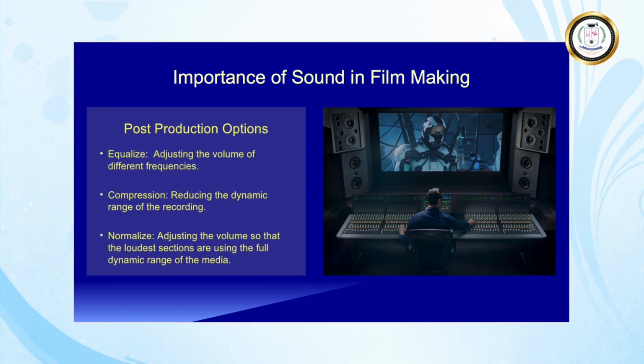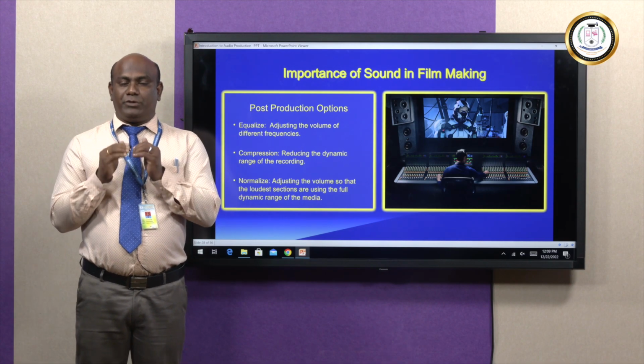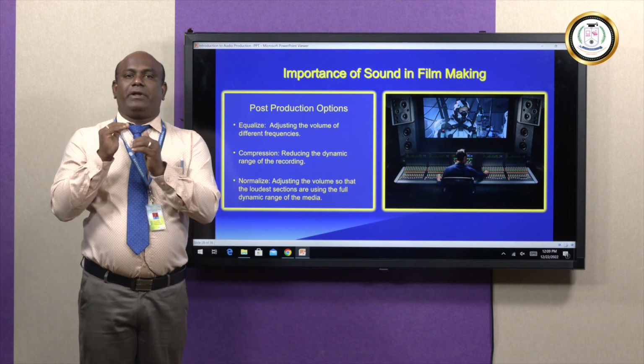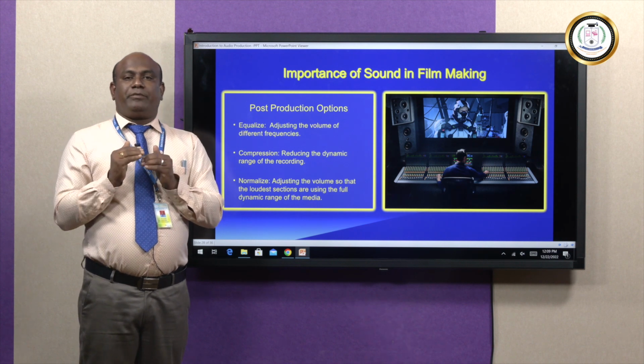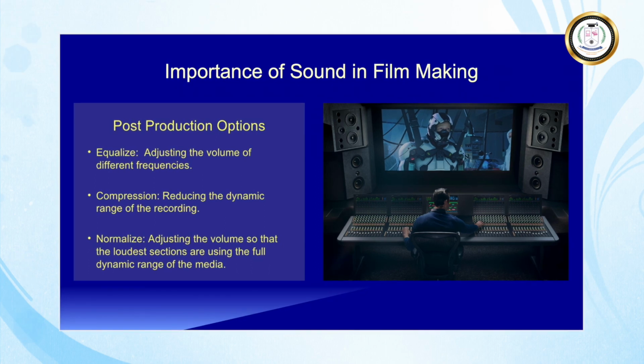Equalizing is nothing but adjusting the volume for each character. Sometimes we need to increase a particular frequency for a particular character, and sometimes we need to reduce a particular frequency for a particular character. Then the second stage is compression.